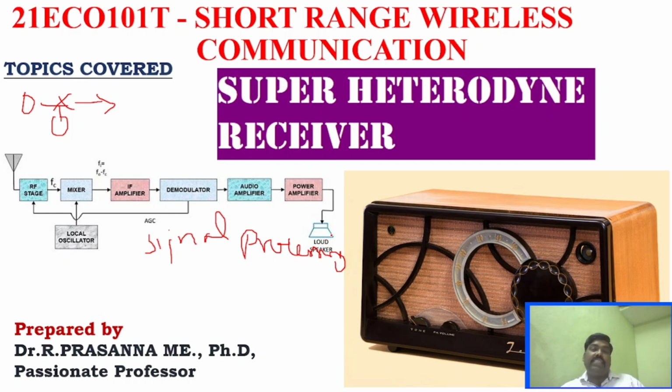And similarly, you want to understand processing a signal is different from transmitting a signal, right? So what I have said is processing the high frequency signal is a bit difficult because the cost will be very high, right? And transmitting a low frequency signal will require more cost. That's because when you transmit a low frequency signal, we need a very large antenna, and the bandwidth is also very less.